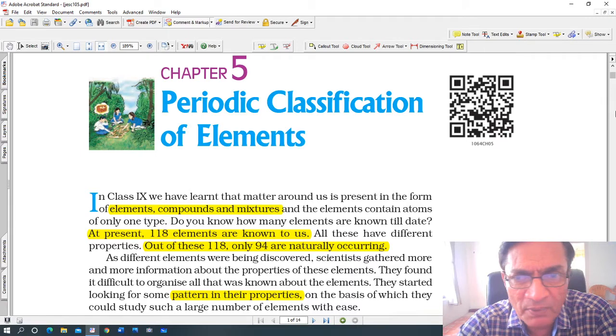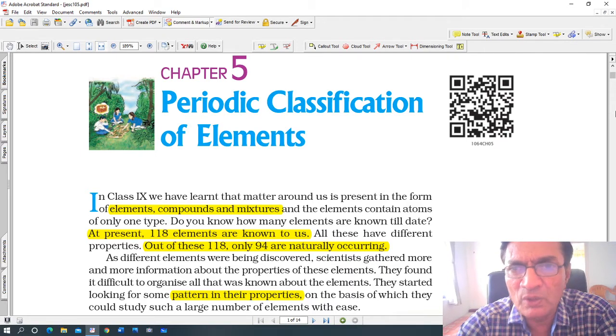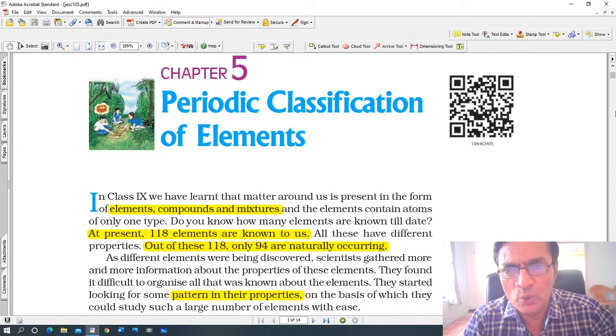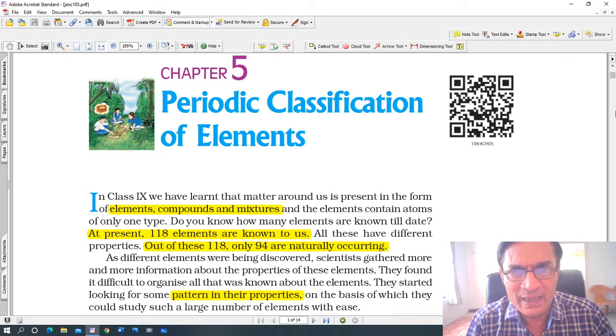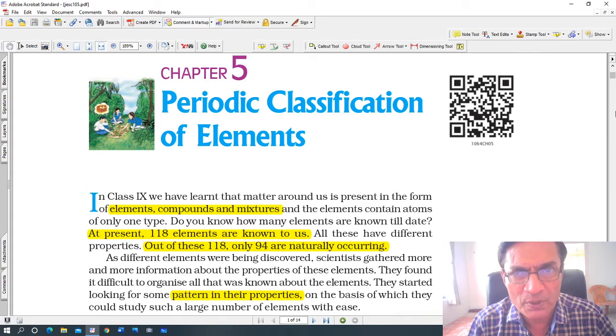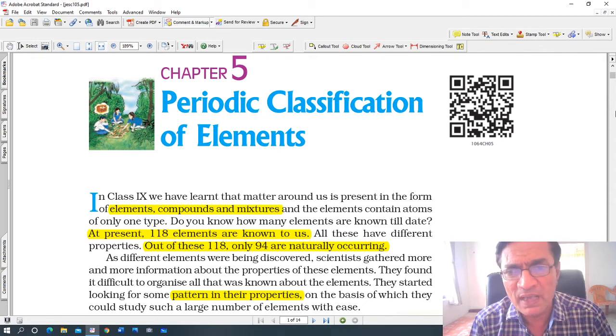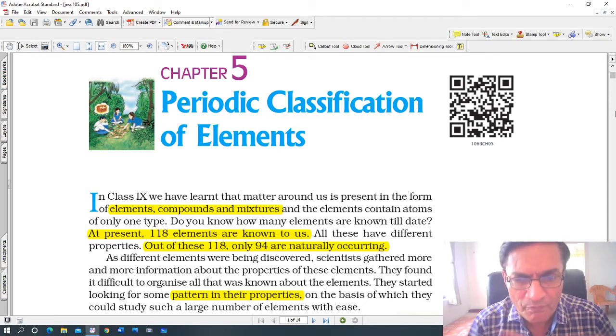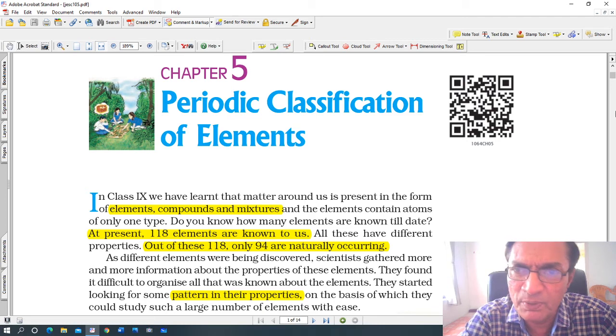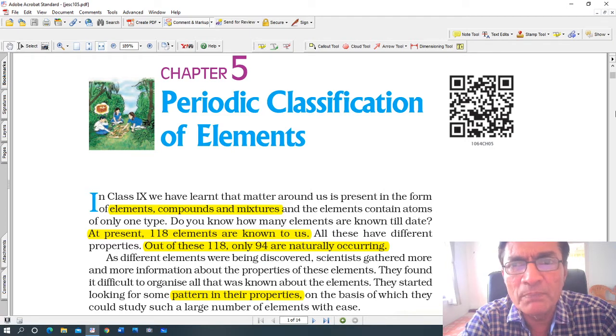Alright, so chapter 5, periodic classification of elements, and this is an important chapter because it shows the history of the discovery of elements, their properties, and how they were classified. Remember, classification of elements is extremely important for the simple reason that it makes the study of chemistry very easy. If you do not have proper classification, there would be complete chaos.